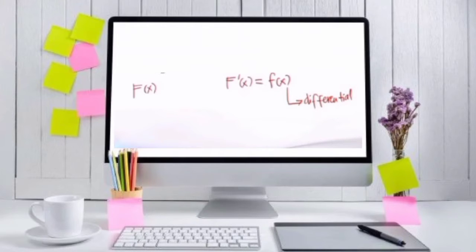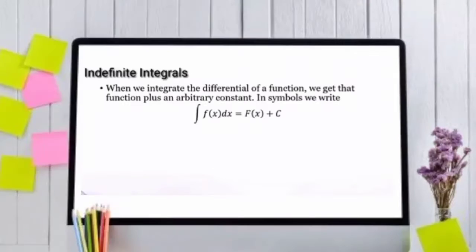Now, in integration, we are doing the reverse. Given is the differential, so we are asked to find the original function of f of x. This process is called differentiation. We can express this relation by the equation f of x equals the integral f of x dx.